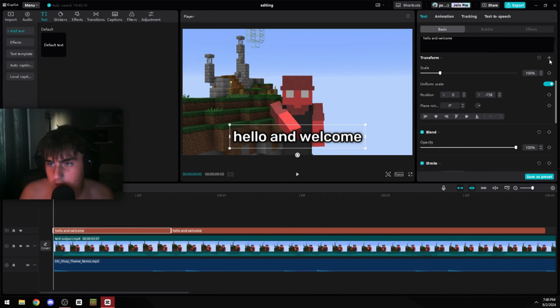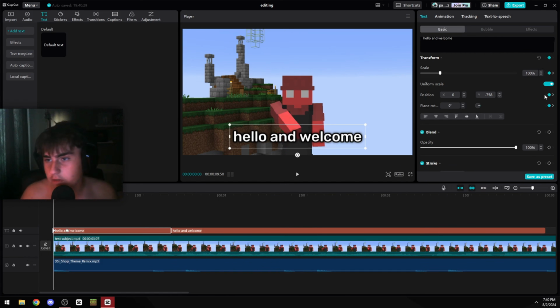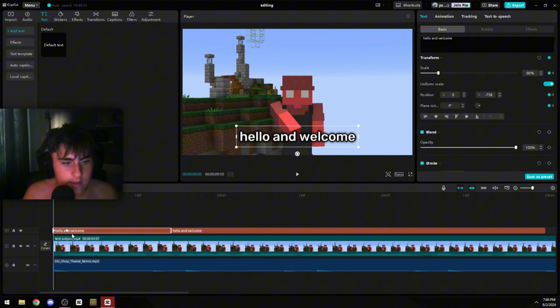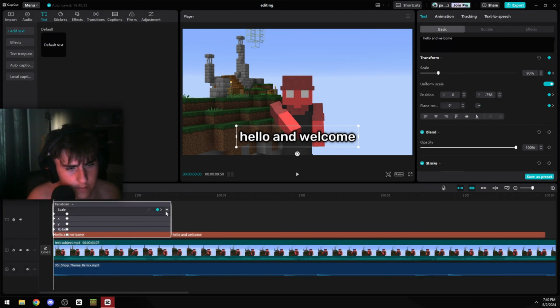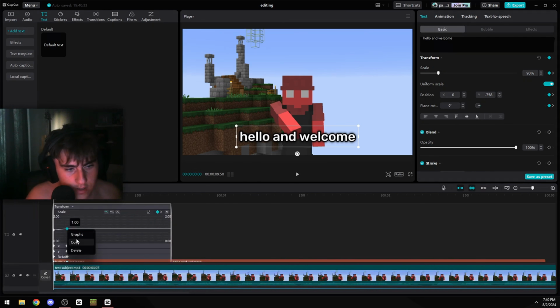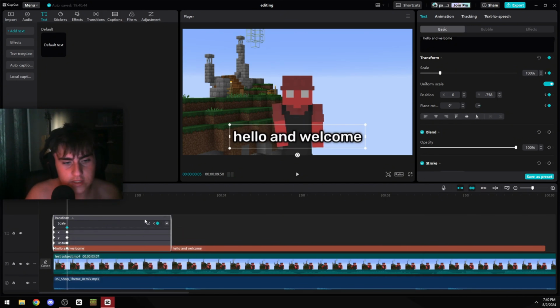So just go here, transform, and go 5 frames, 1 2 3 4 5 with your right arrow key, and then go back to your first one and put the scale to 90. And then what I have to do is right click and then show keyframe animation, press here, and go right here and put graphs and put ease out 3. So now it's a smooth animation.